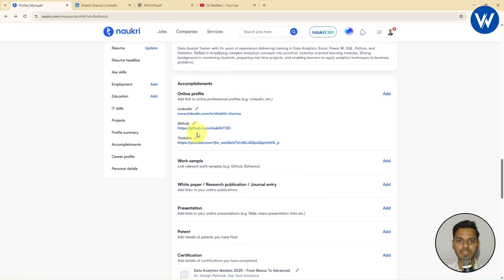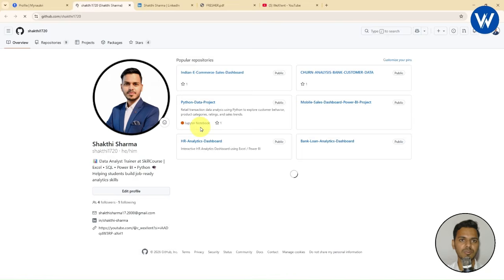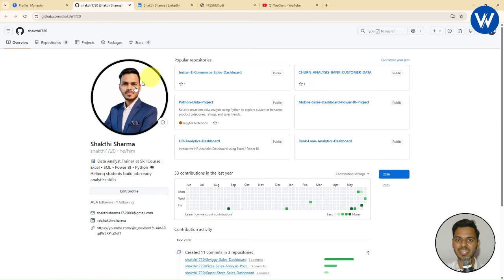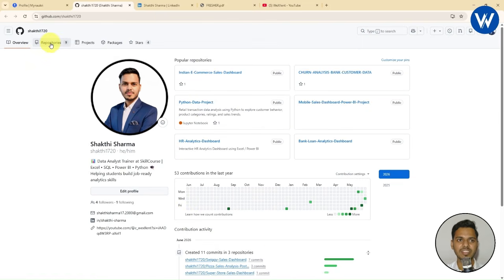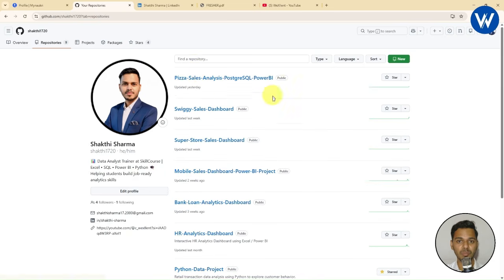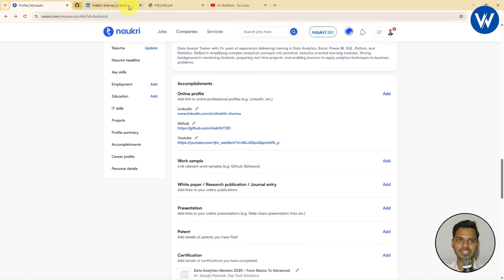In the same way, if the recruiter wants to see your GitHub profile, he can simply click on the GitHub profile. Wow, it's completely amazing, right? Now your GitHub profile opens and the recruiter can easily see all your repositories. These are all the projects, right? This is very powerful, guys. Now let me show you how you can add.